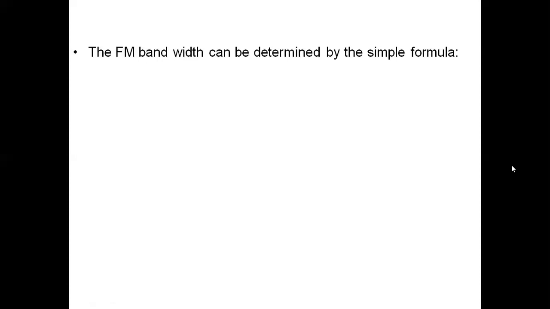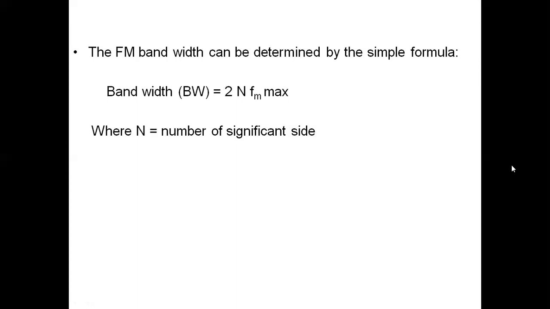FM bandwidth can be determined by a simple formula as we studied. The bandwidth of FM is equal to 2 fm times N. The total bandwidth of the FM signal can be determined by knowing the modulation index. For example, assume that the modulation index is greater than 1. We can see this produces more significant sideband pairs.